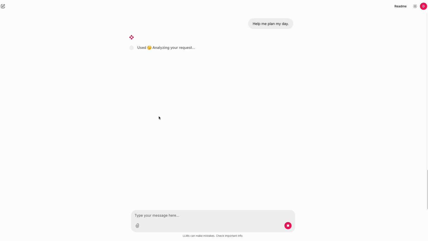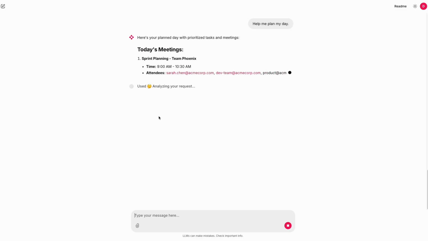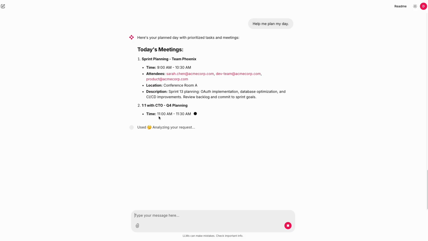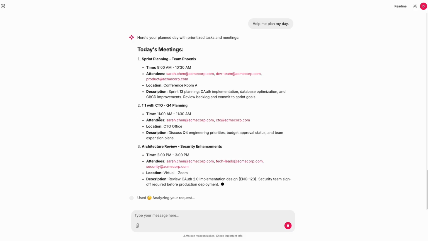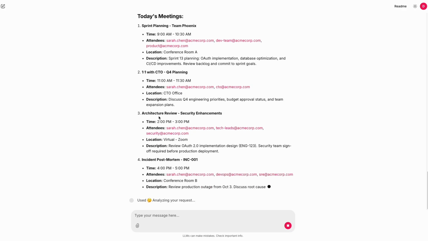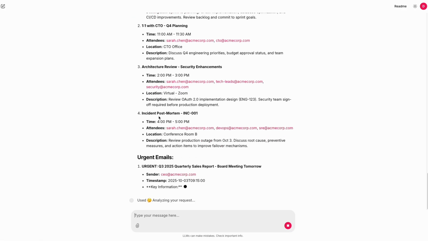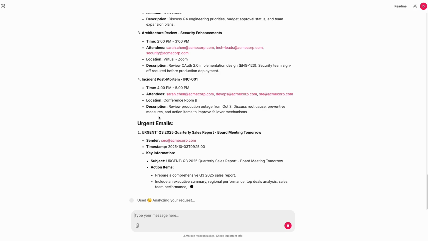With one question, SideKick aggregates information from 5 different systems. The orchestrator agent intelligently scans your calendar, email, task management system, incident management system, and your cloud provider, then synthesizes everything into a prioritized action plan.